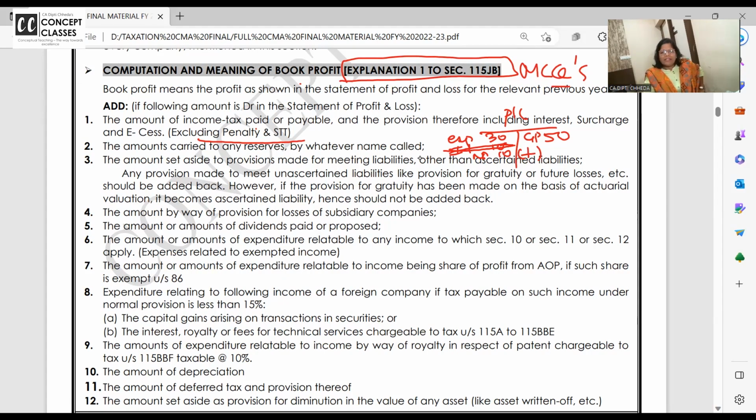Some students may be feeling right now listening to me, ma'am, how silly, we know all this. You have memorised that this has to be added, this has to be less. Understand the logic because these are professional exams. Is this example and this drawing clear or not? In the coming 15 minutes we will apply it and solve the problem, and you will enjoy. But whenever I say this is added, this is less, imagine what is the impact of this adjustment on the profit.